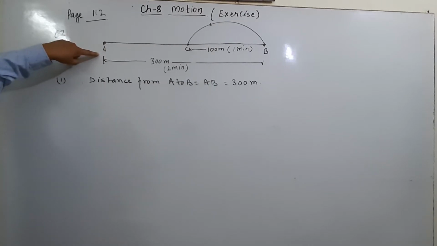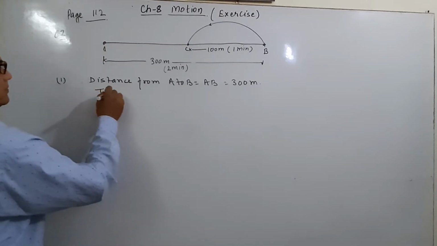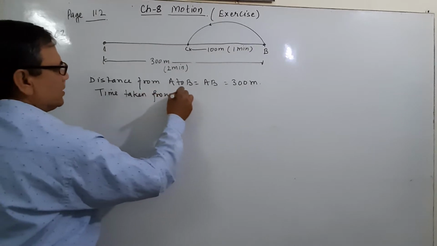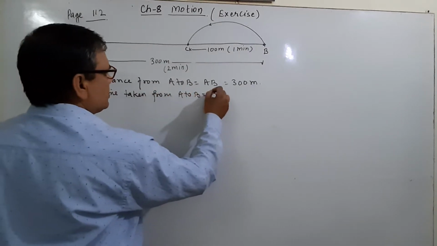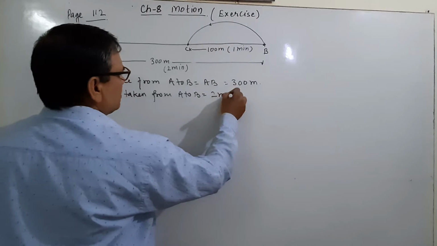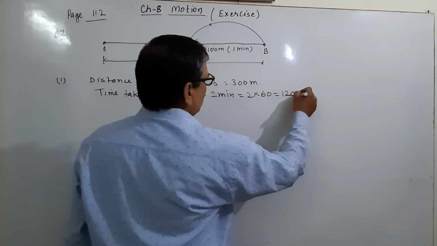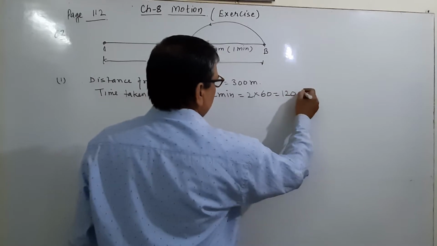Is it clear? And now the time taken from A to B is 2 minutes.